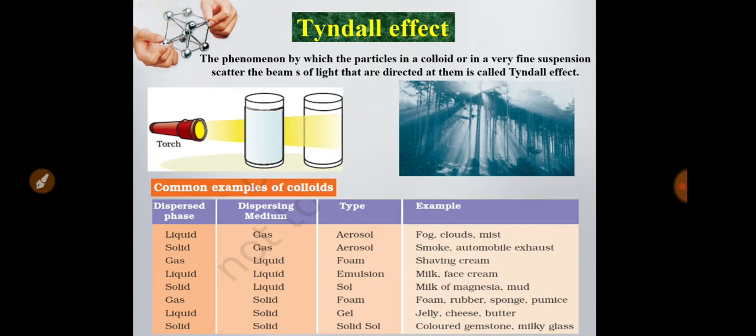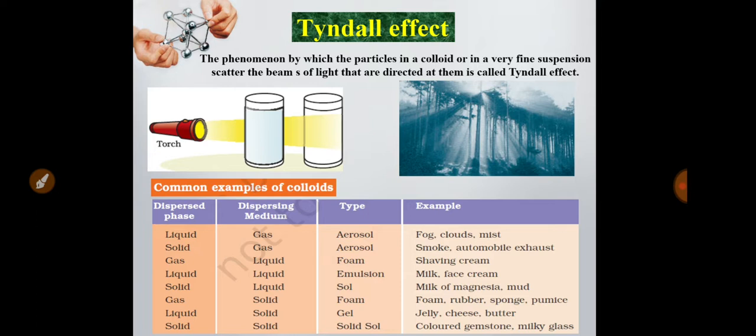And another one: solid can also be used as a dispersing medium. So if gas particles or gas molecules act as the dispersed phase in a solid medium, it is also called foam, and the examples are foam rubber, sponge, etc. And if liquid acts as the dispersed phase in a solid medium, it is called gel.